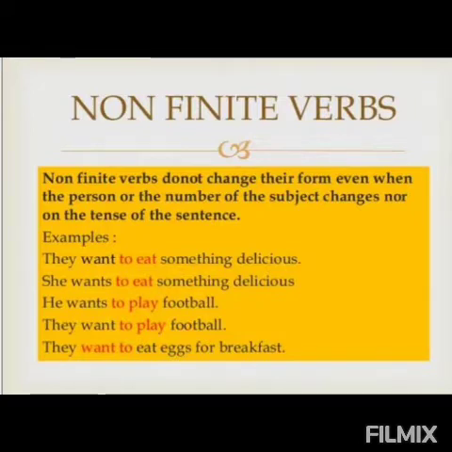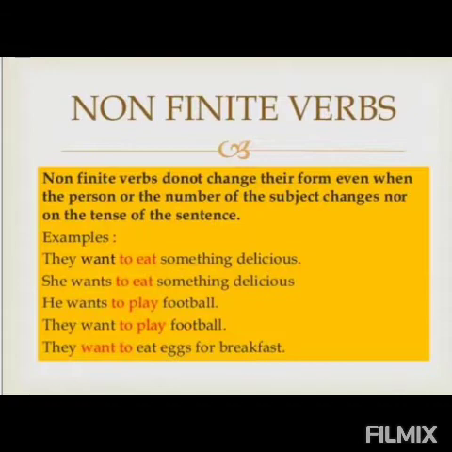He wants to play, they want to play. Again in these two examples, the finite verb is changing with the subject. He is singular, we are using the singular verb wants. They is plural, we are using the plural verb want. But to play is not changing with the number or with the subject.